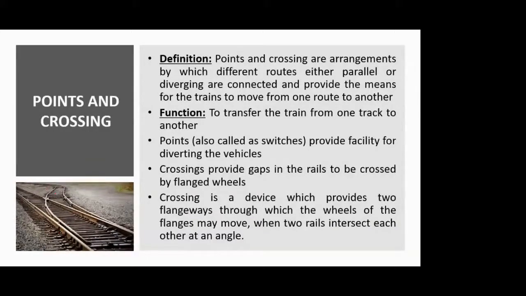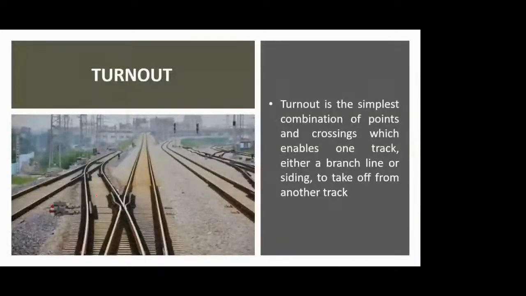So in this typical picture on the bottom left corner, if you see, this starting section is nothing but the point or switch. Point is also called the switch. And this section where you see two tracks diverging from each other, that is nothing but the crossing. So this is what we started with, and then we saw what is a turnout.